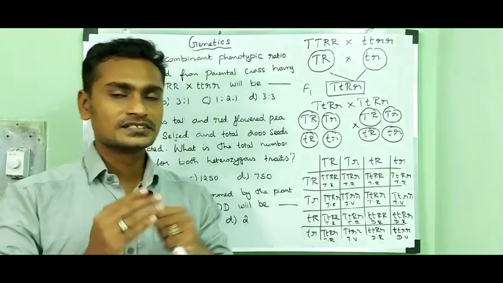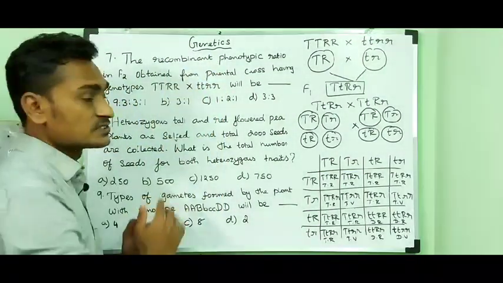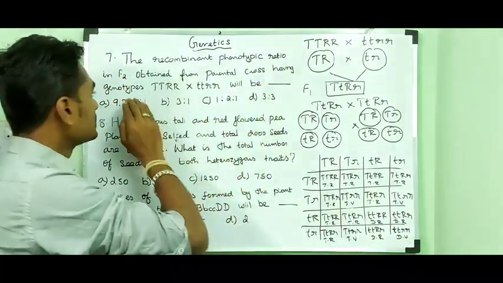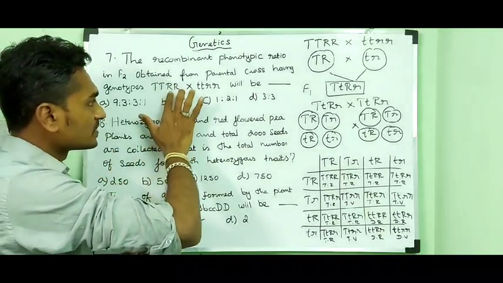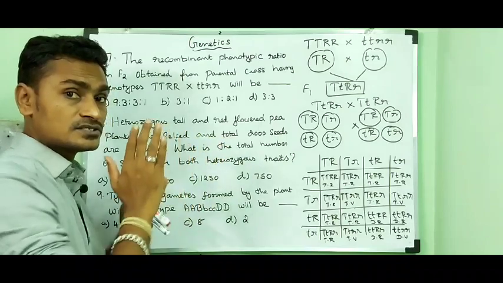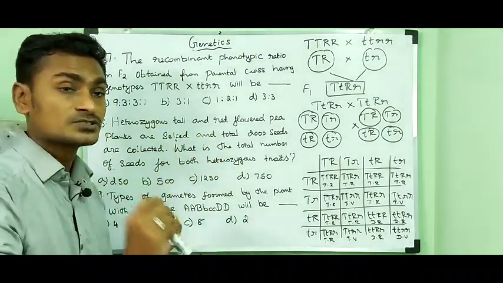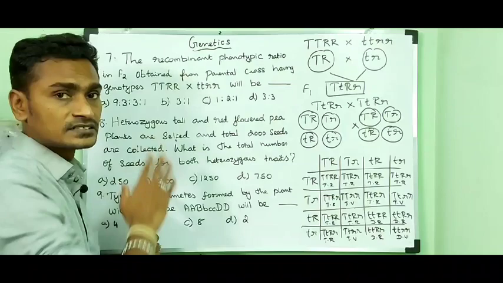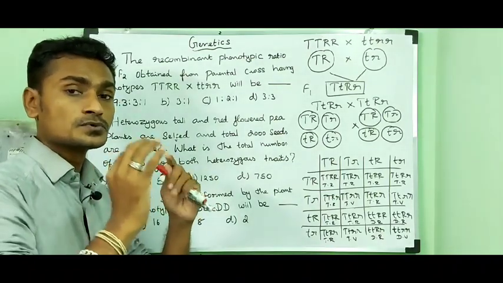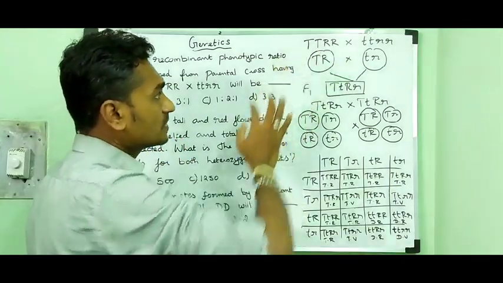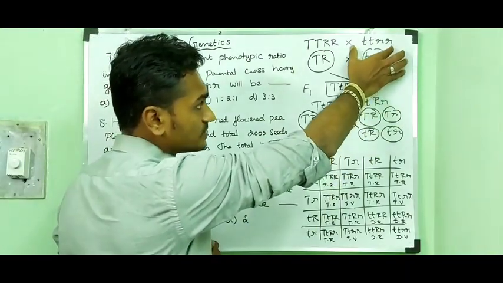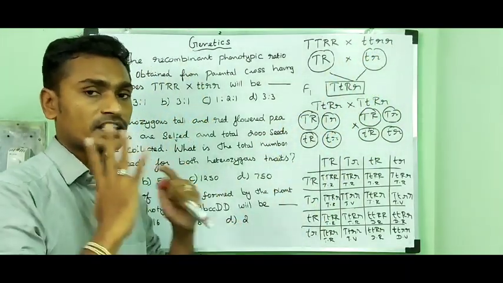Let's talk about the seventh question. The recombinant phenotypic ratio in the F2 generation is obtained from a parental cross having the genotype capital T capital T capital R capital R crossed with small t small t small r small r. What is the phenotypic ratio of the recombinants? The cross was made between two pure homozygous parents. The dominant parent shows the phenotypic character tall red, and the recessive parent shows dwarf violet.